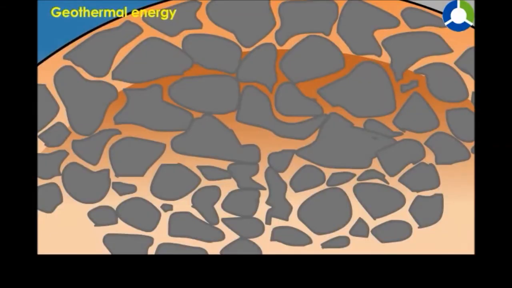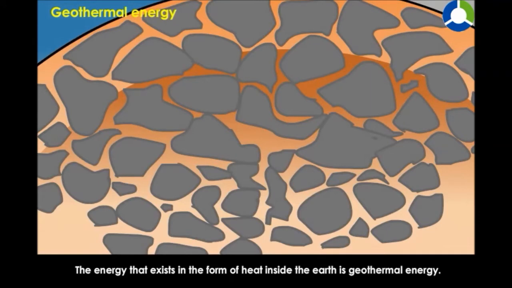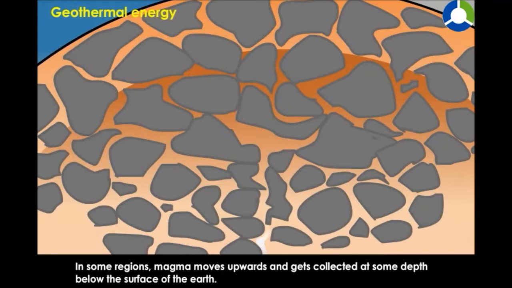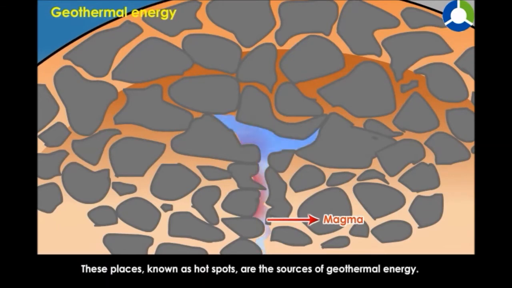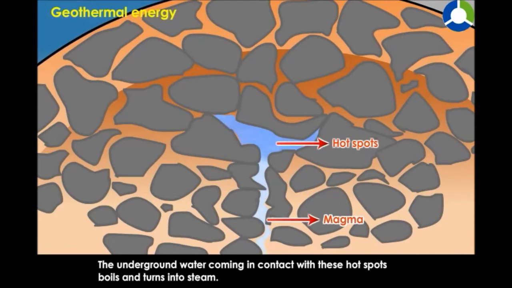Geothermal energy, the energy that exists in the form of heat inside the earth, is geothermal energy. In some regions, magma moves upwards and gets collected at some depth below the surface of the earth. These places, known as hot spots, are the sources of geothermal energy. The underground water coming in contact with these hot spots boils and turns into steam.